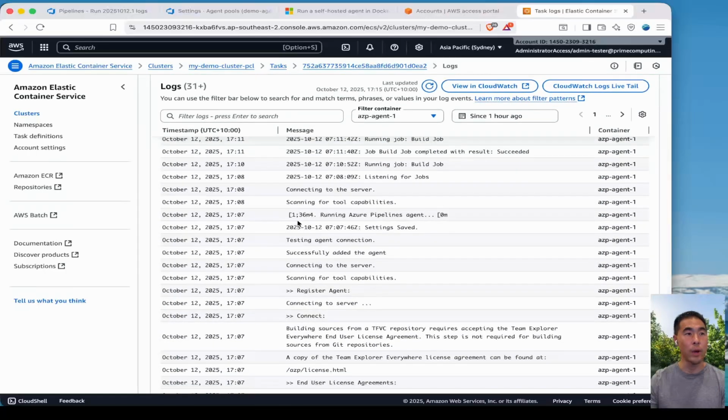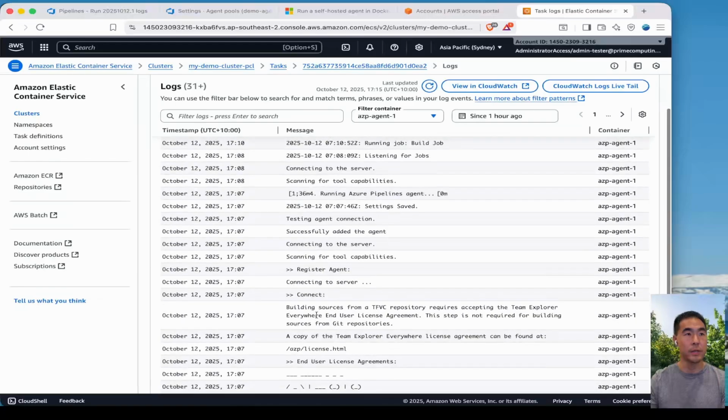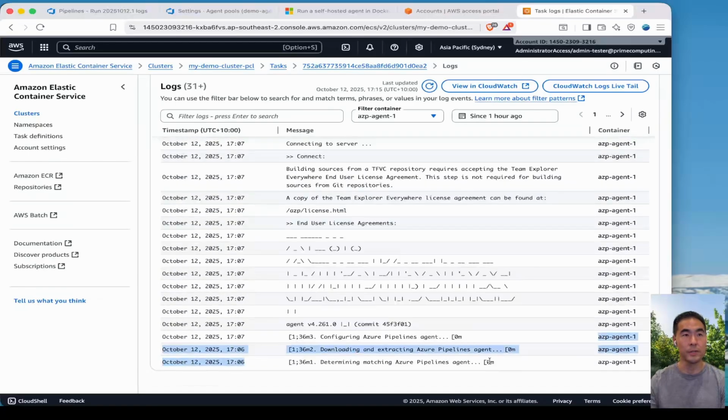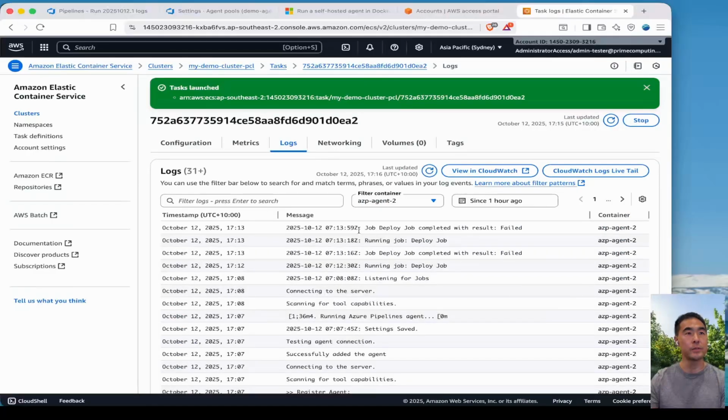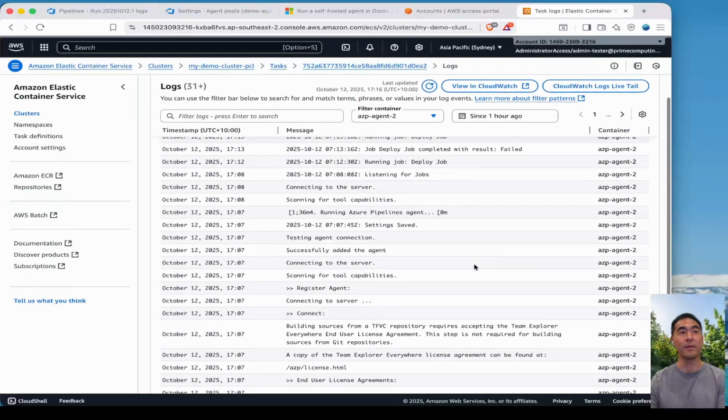Here we can see where it's actually connecting successfully to Azure Pipelines, downloading, extracting the pipelines agent, and actually running the build job. And with agent 2, we can see that it failed with running the deploy job. And this is great. We can see it all from here. See how easy it is to be able to deploy and debug and monitor, especially when it is in your production environment.